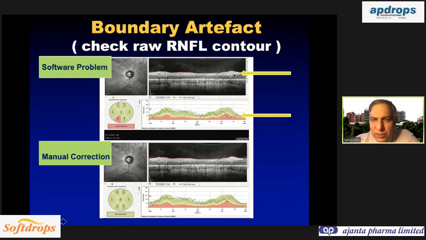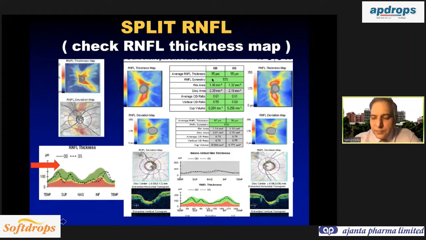Here again you see RNFL damage, but there is an algorithm problem. This is wrongly identified RNFL. So when you correct it manually, you can see the change in the RNFL value. So you have to do a manual correction. There is a lot of problem in the software in identification of the retinal nerve fiber layer.